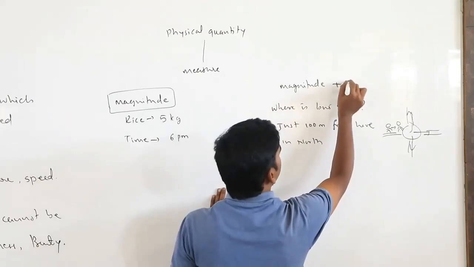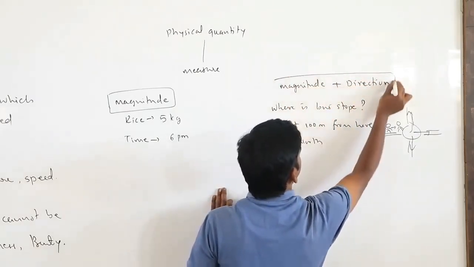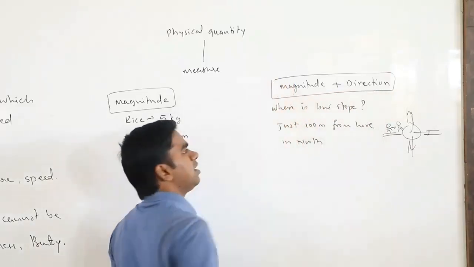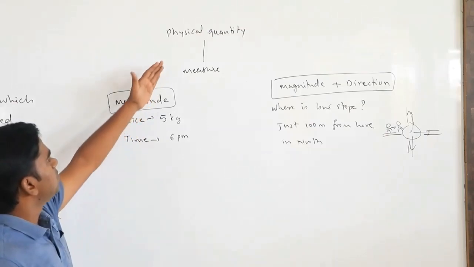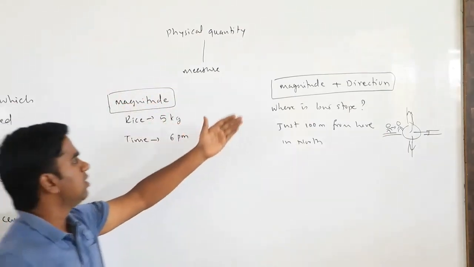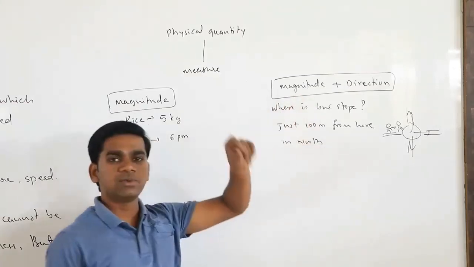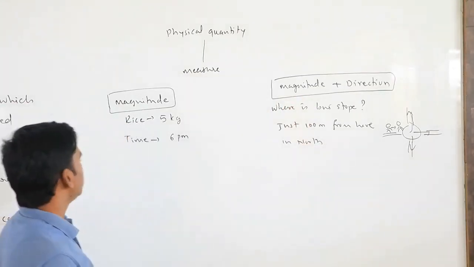Along with magnitude, you have to tell about direction also. So there are physical quantities which can be measured with only magnitude, and there are some physical quantities for which we have to measure both magnitude and direction.